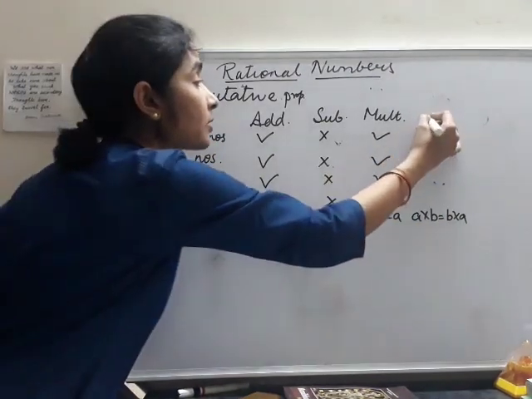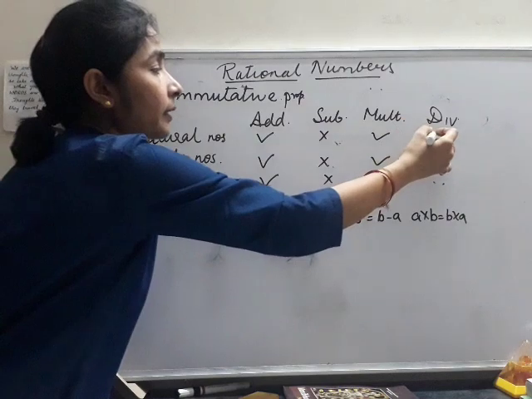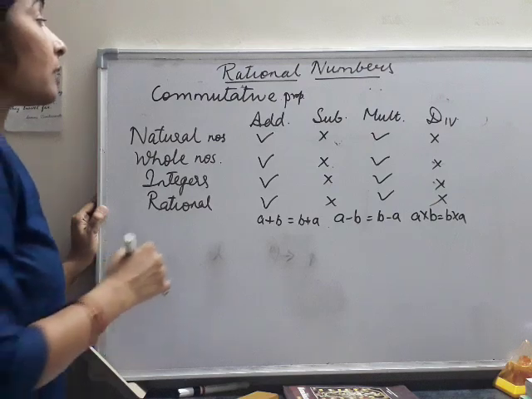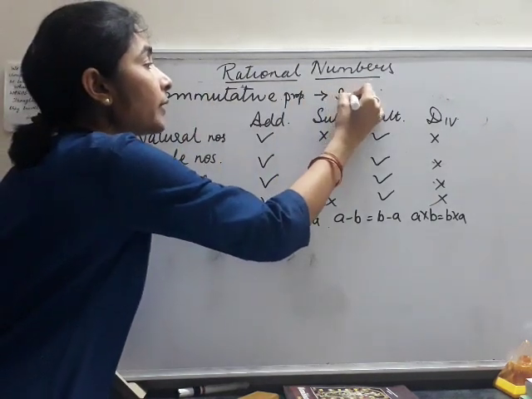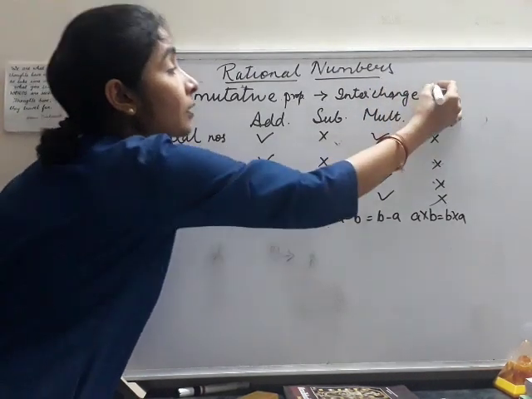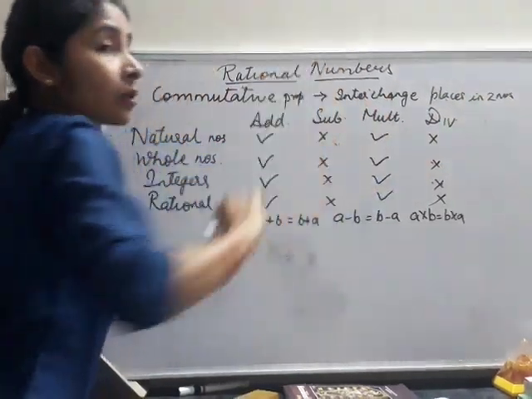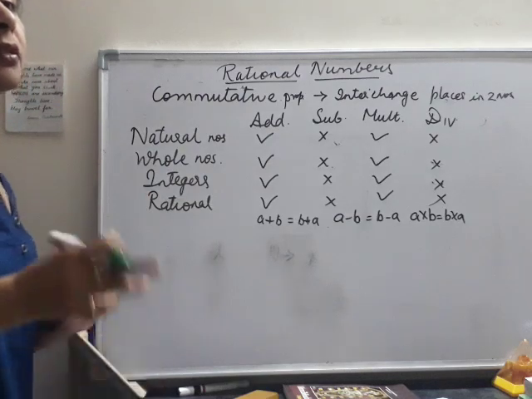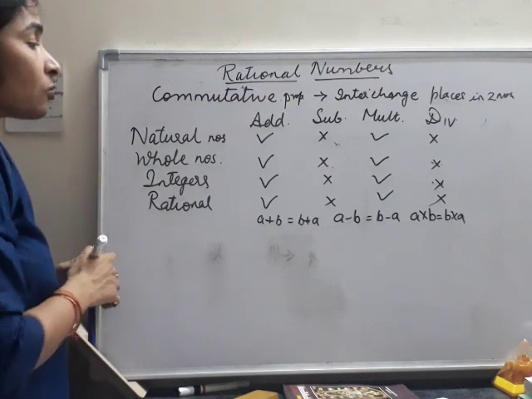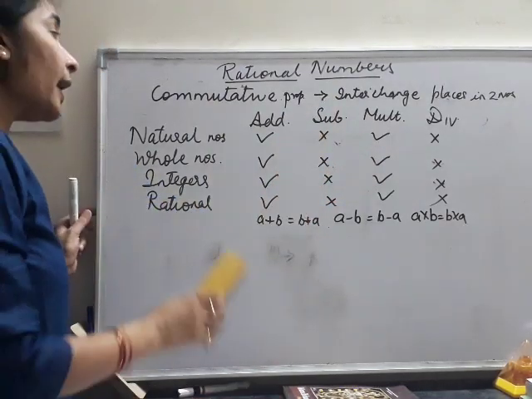Now the last is division. In case of division, it is not possible in any of them, because if we interchange the places, the answer also changes. So the commutative property is related to interchanging the places in two numbers, and whether the answer remains the same or not. It holds in case of addition and multiplication, but not in case of subtraction and division.